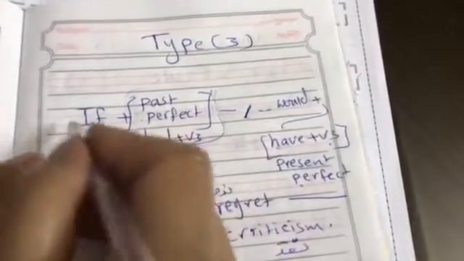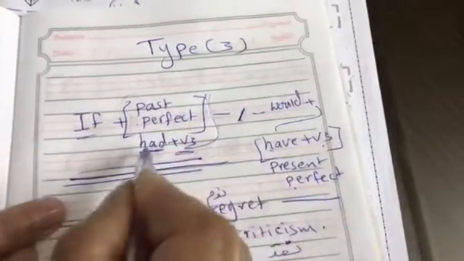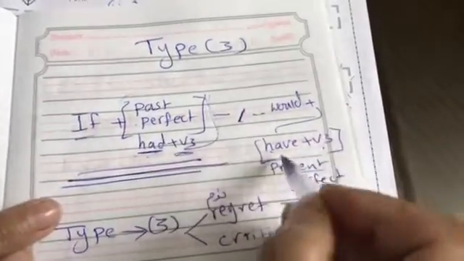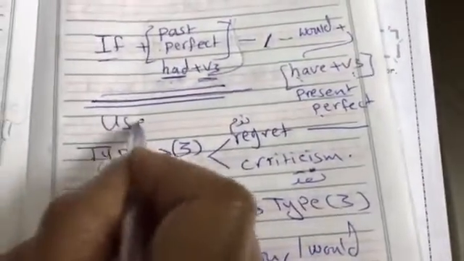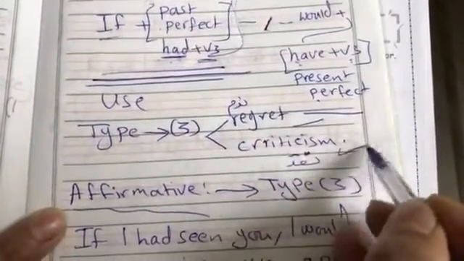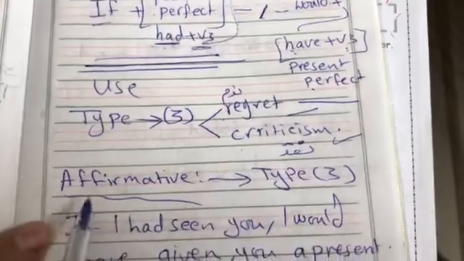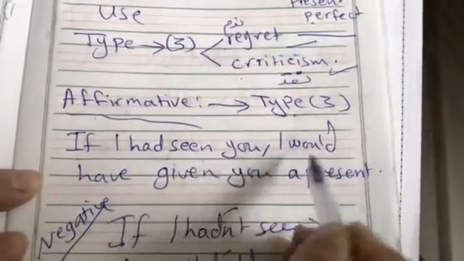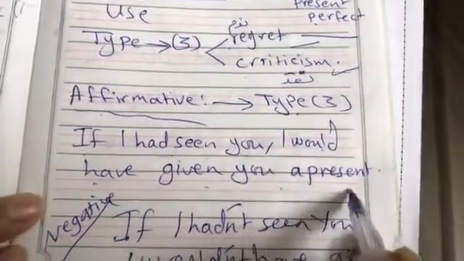With the if clause, I use had plus verb 3. With the main clause, I use would have plus verb 3. Look here. I use it for Type 3 with regret and criticism. Regret and criticism. Affirmative. Type 3. If I had seen you, I would have given you a present.